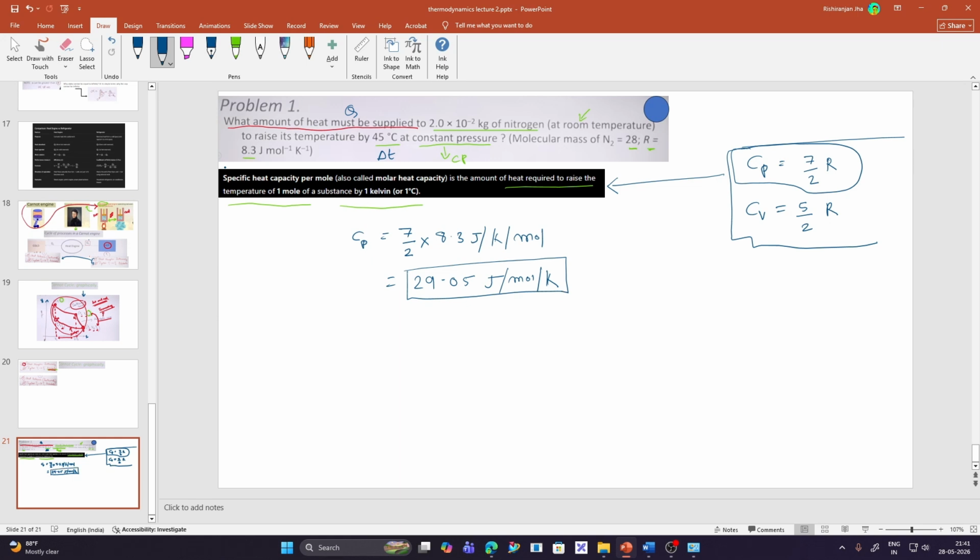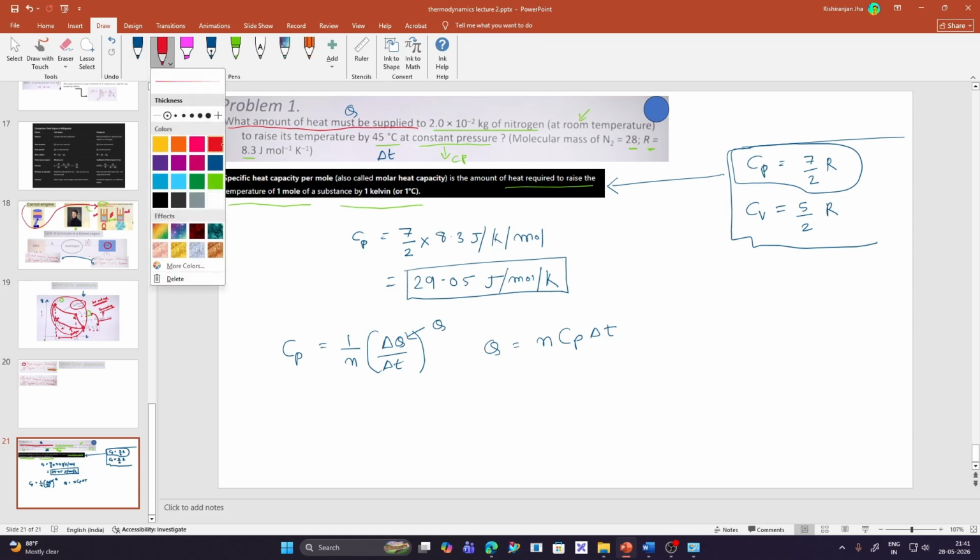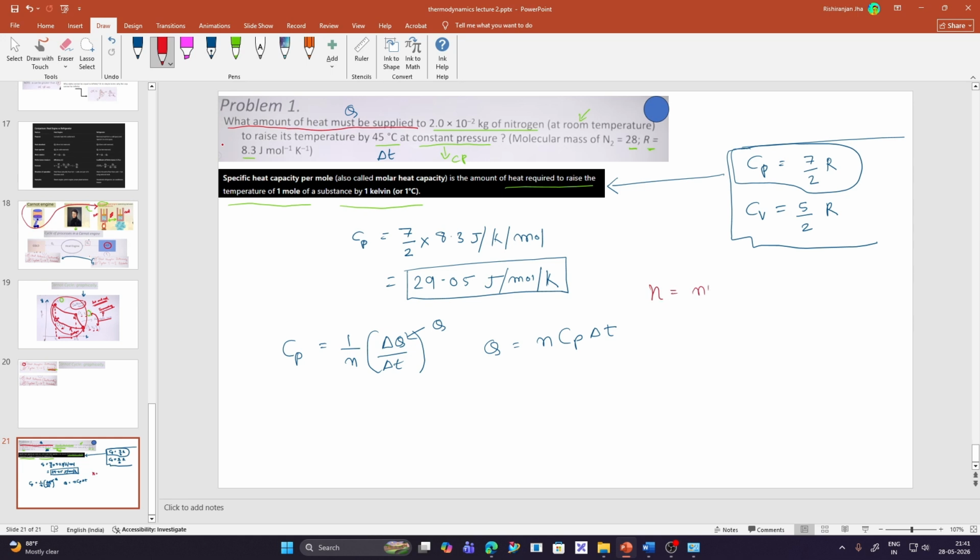But we know one formula from thermodynamics: if you have studied thermodynamics well, you will understand that Cp is 1 by n times delta Q by delta T. So if we rearrange this equation, we need to find this Q, right? So we get Q as n Cp delta T, right? So now we have to find n, that is the number of moles.